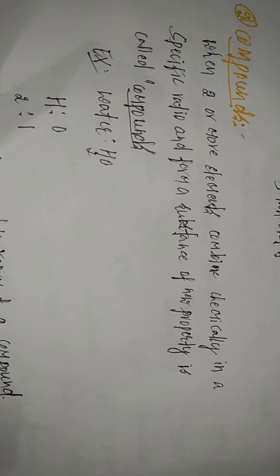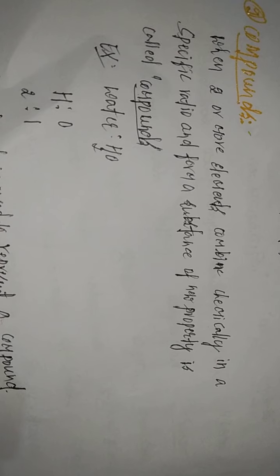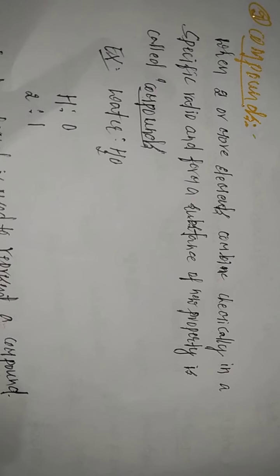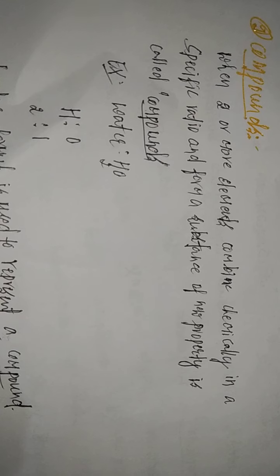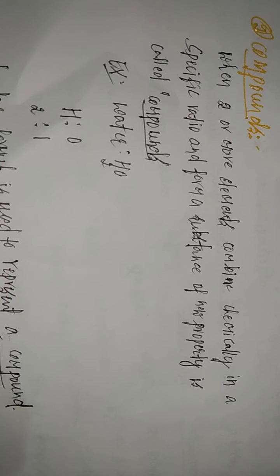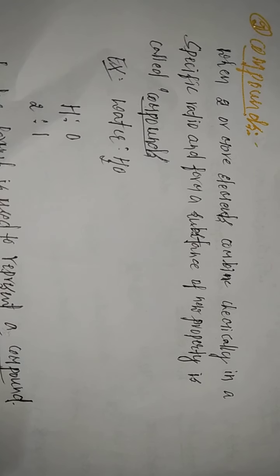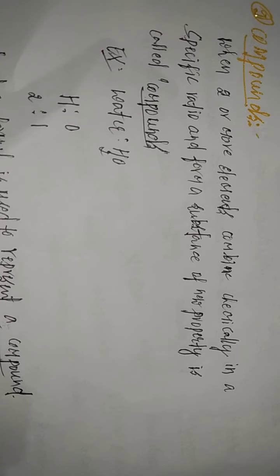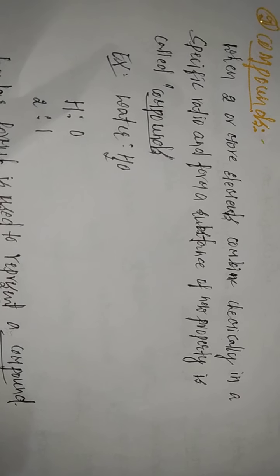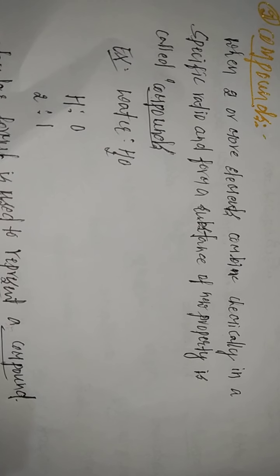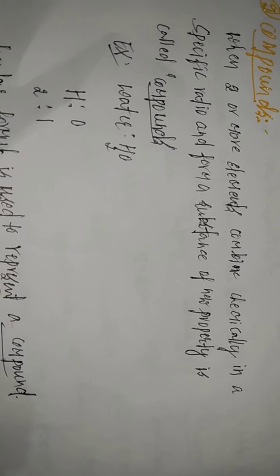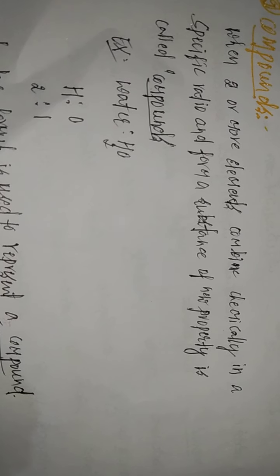When two or more elements combine chemically in a specific ratio to form a substance having a new property, it is called a compound. Example, water. Water is a liquid formed by the combination of hydrogen, a gas, and oxygen, also a gas. Combining two gases gives rise to a liquid. So water is a substance having a new property.